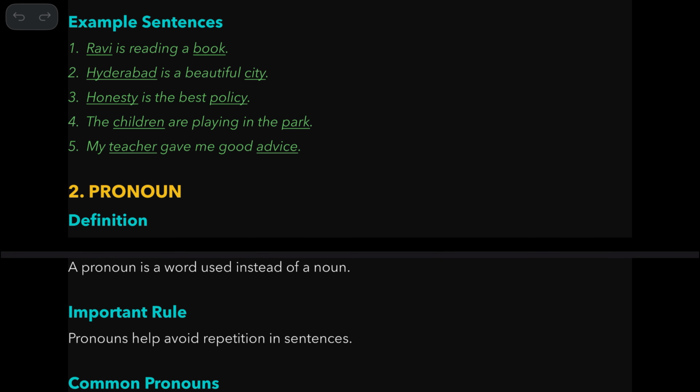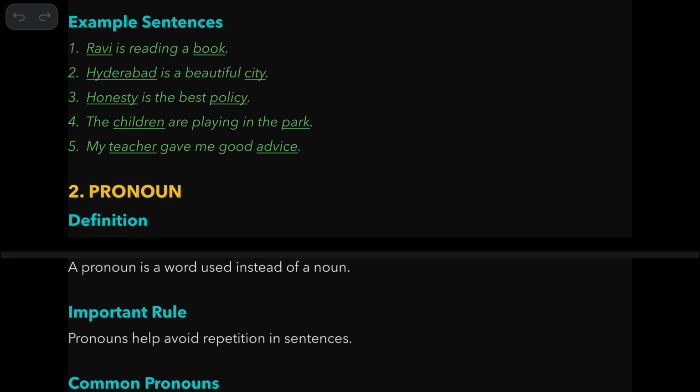Ravi is reading a book. So Ravi and book both are nouns. Hyderabad is a beautiful city. So the nouns are underlined here. Honesty is the best policy. The children are playing in the park. My teacher gave me good advice.